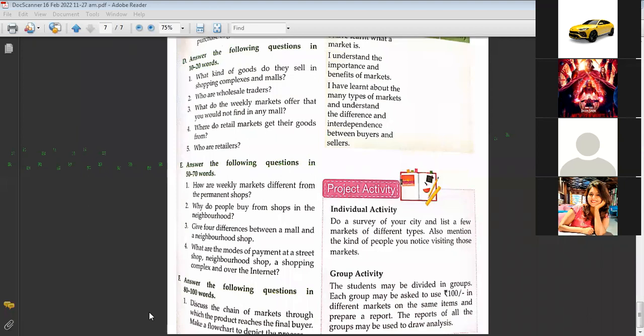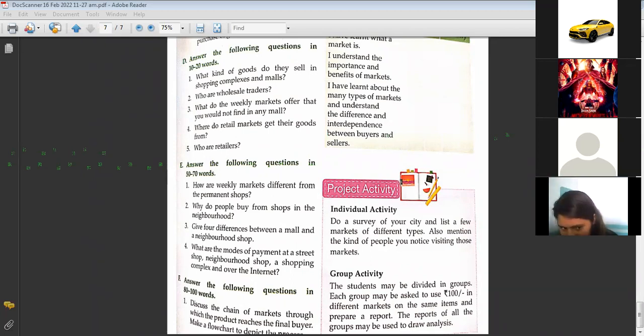It can be better. Sushant, what's your answer? Ma'am, I just made my answer on my own and I forgot it. You forgot it now. That's wonderful. First of all, you will write in points. It is given in the book, but you have to frame it yourself. They have told about the weekly markets and about the permanent shops. Then you have to just analyze the answer.